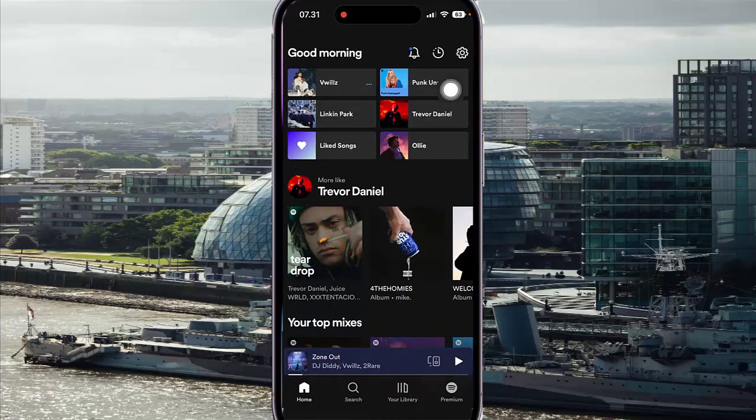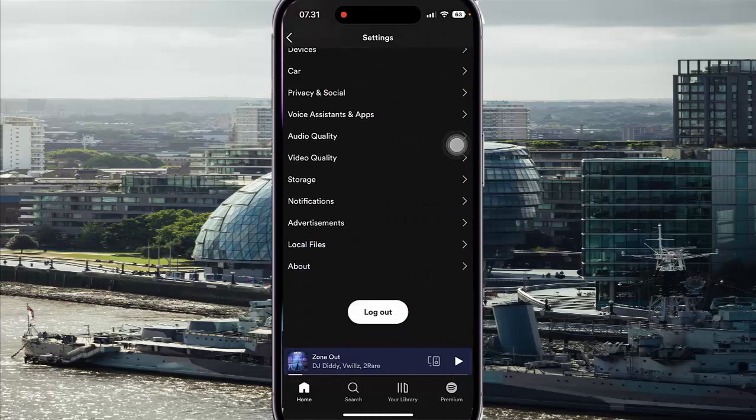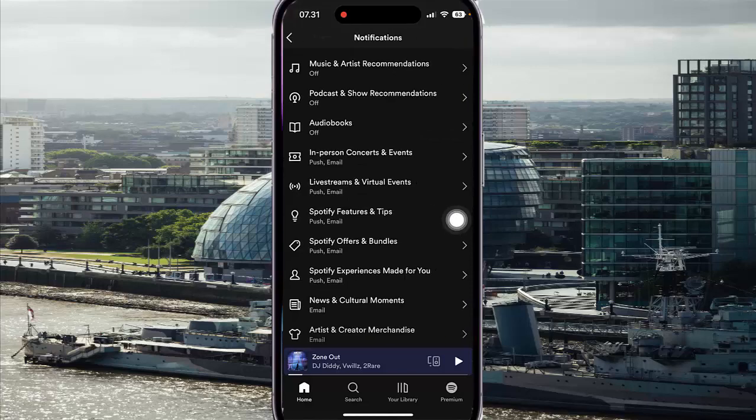Next, tap settings icon. Scroll down settings screen, find notifications and then tap notifications. Select in-person concerts and events,